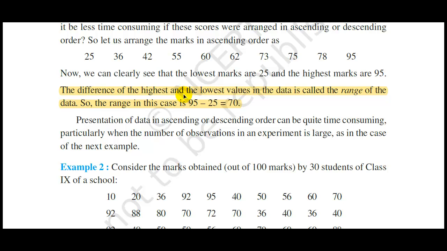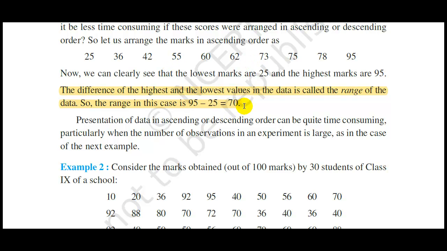The difference of the highest and the lowest values in the data is called the range of the data. So the range in this case is 95 minus 25, that is 70. So the range of this particular data is 70.